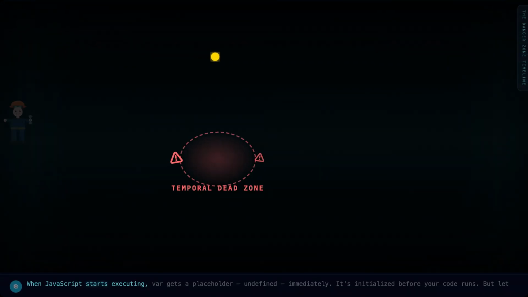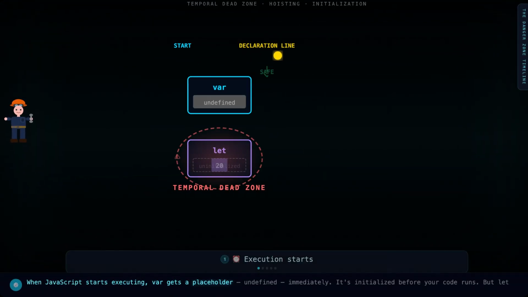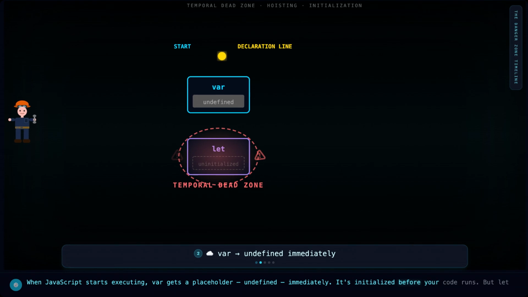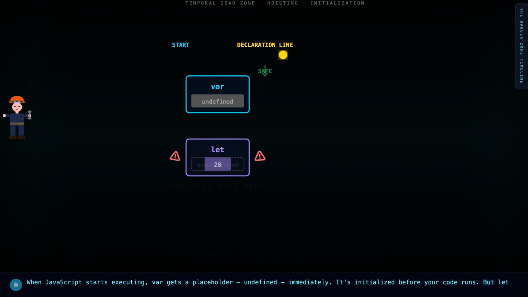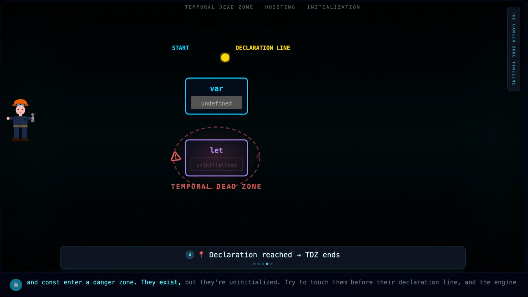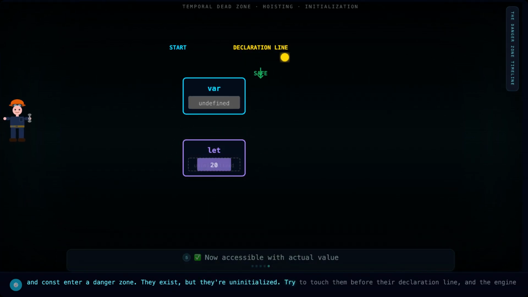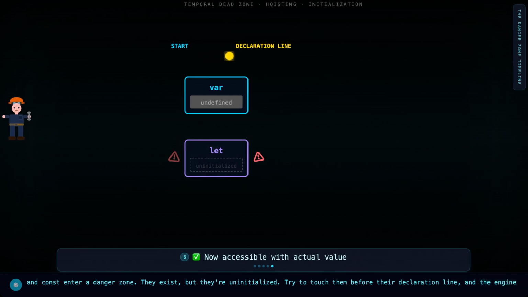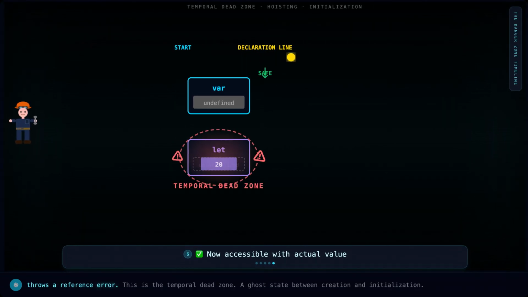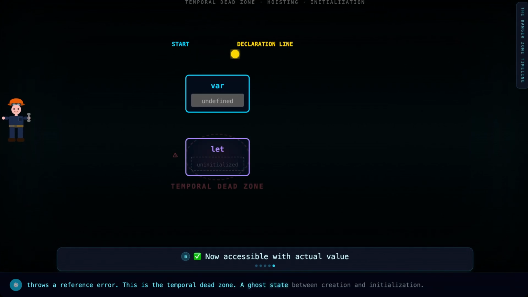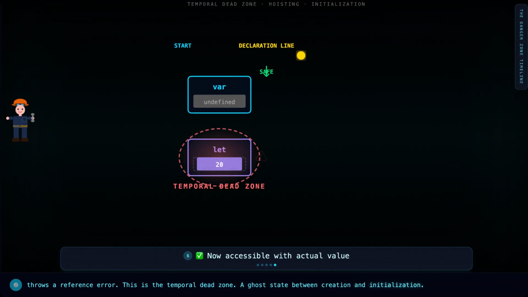When JavaScript starts executing, var gets a placeholder, undefined, immediately. It's initialized before your code runs. But let and const enter a danger zone. They exist, but they're uninitialized. Try to touch them before their declaration line, and the engine throws a reference error. This is the temporal dead zone, a ghost state between creation and initialization.